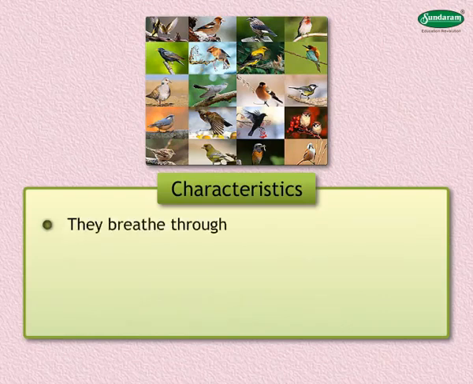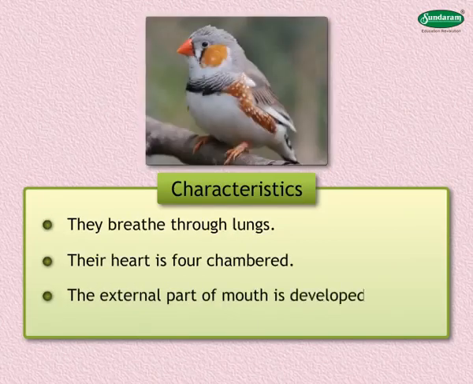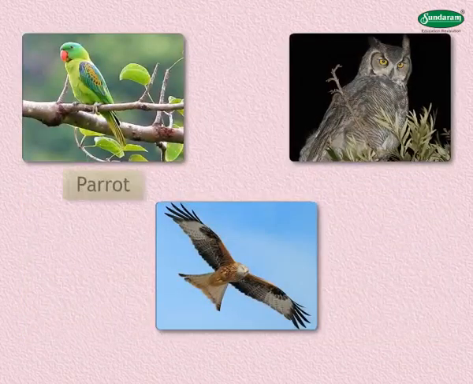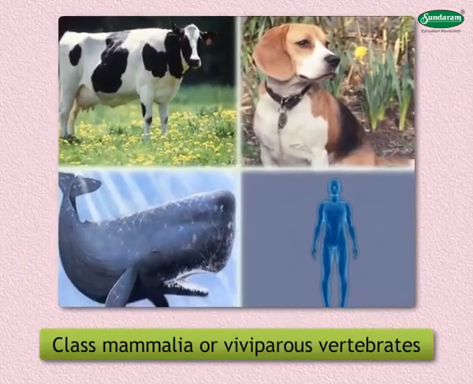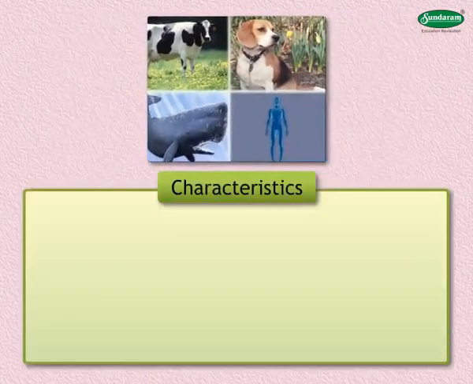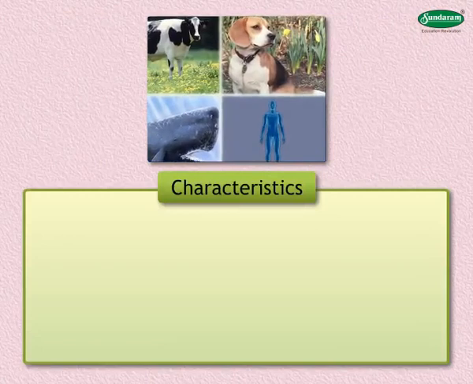They breathe through lungs. Their heart is four-chambered. The external part of mouth is developed into a beak. Common examples are parrot, owl, kites. Class Mammalia or viviparous vertebrates. Following are the characteristics of animals belonging to class Mammalia.